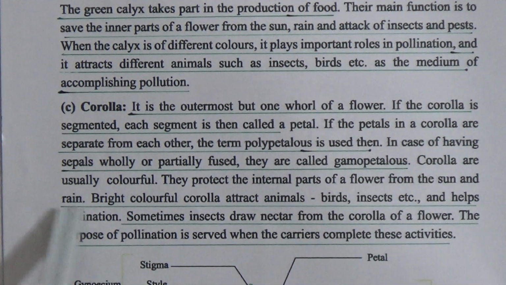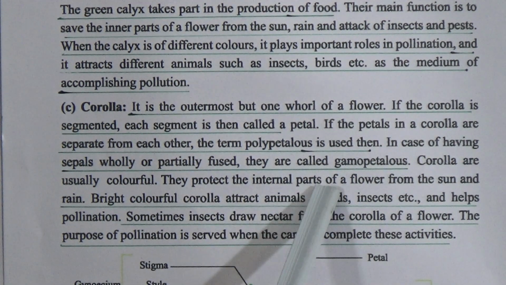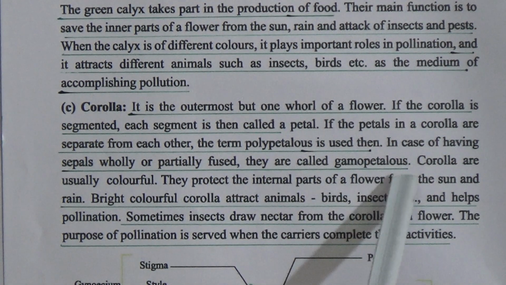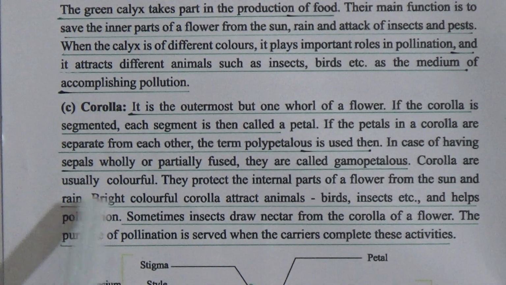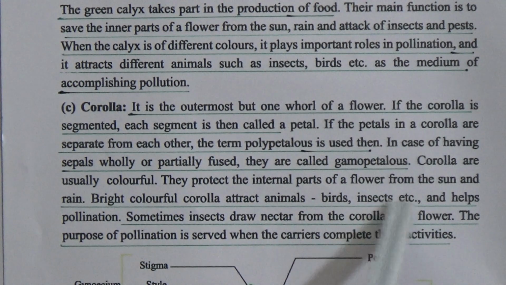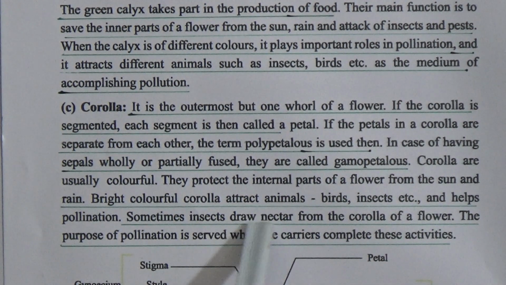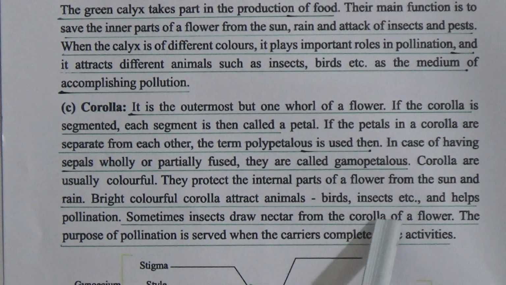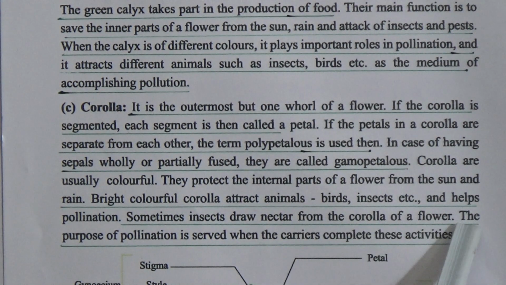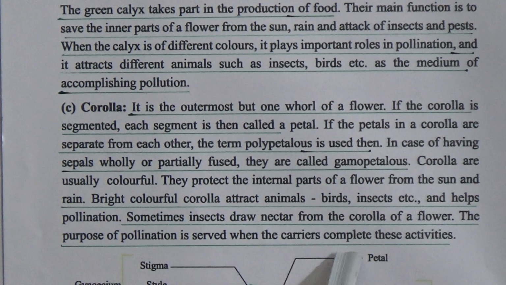Corollas are usually colorful. They protect the internal part of a flower from the sun and rain. Bright colorful corollas attract animals, birds, insects, etc. and help pollination. Sometimes insects draw nectar from the corolla of a flower. The purpose of pollination is served when the carriers complete these activities.